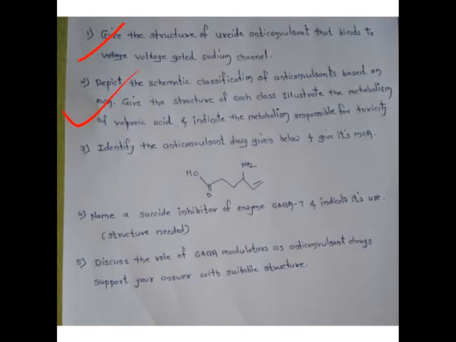You have to write the classification depending upon MOA, and for each class draw an example drug and its structure. Sodium channel blocker hydantoin, example phenytoin, phenytoin's structure. So it was asked for 4 marks, so you have to write down in detail.